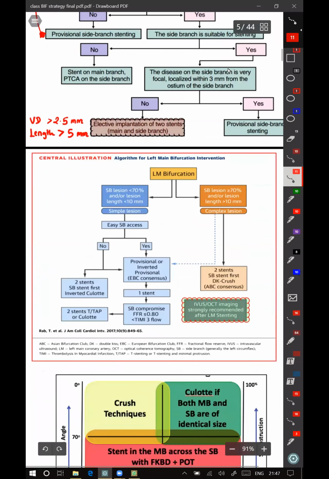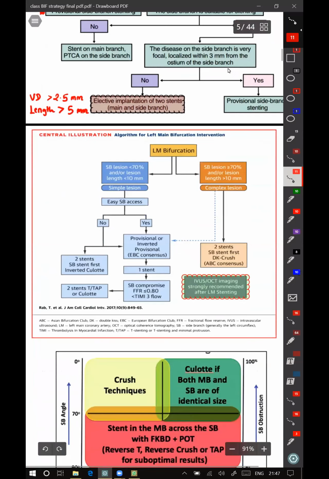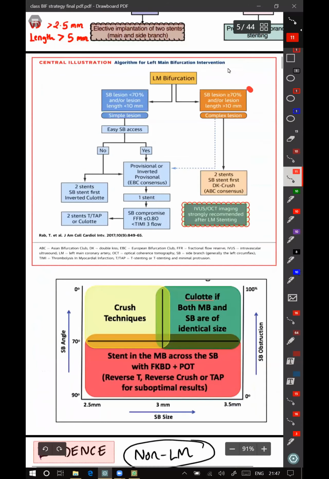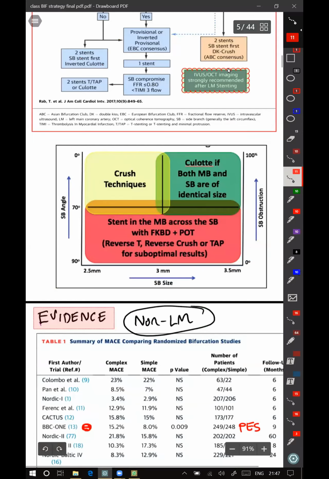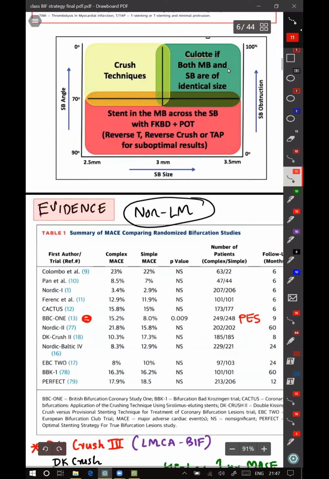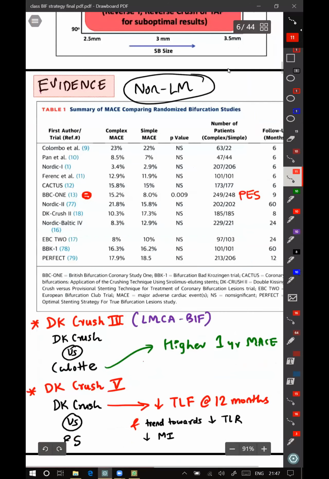For LM bifurcation, everything is the same. But here also, the preferred strategy is the provisional strategy. If there is a complex true bifurcation lesion, then we can straight away go ahead with a two-stent strategy with the help of IVUS and OCT. The evidence base for doing a bifurcation strategy, there are multiple trials done since 2000.